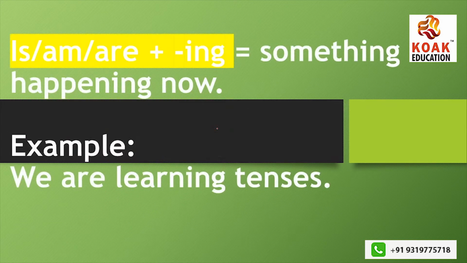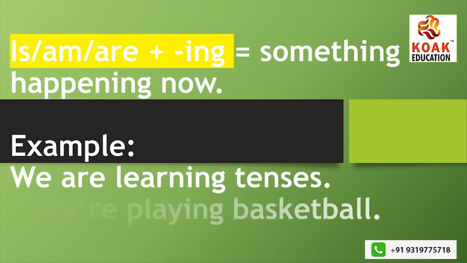Let's look at the example. We are learning tenses. What are we doing? We all are learning tenses, and this is true for now. It is actually happening. It is actually taking place, and we are genuinely learning tenses. So any action which is true at the present, which is in continuation, you will have to use present continuous tense.